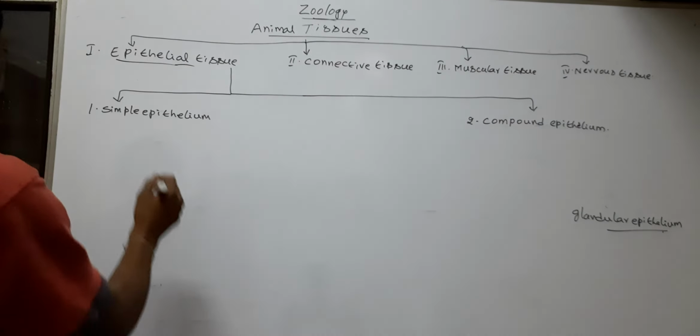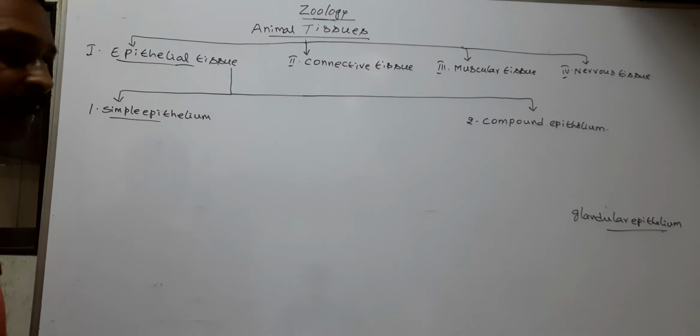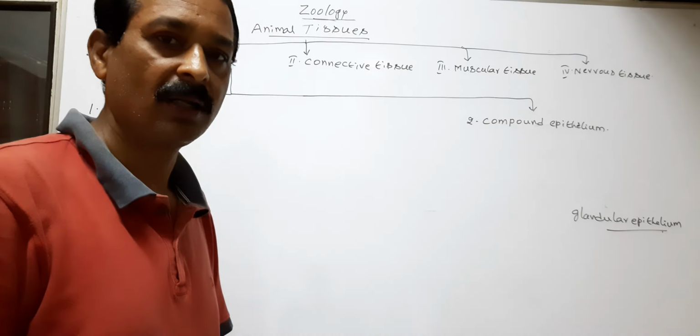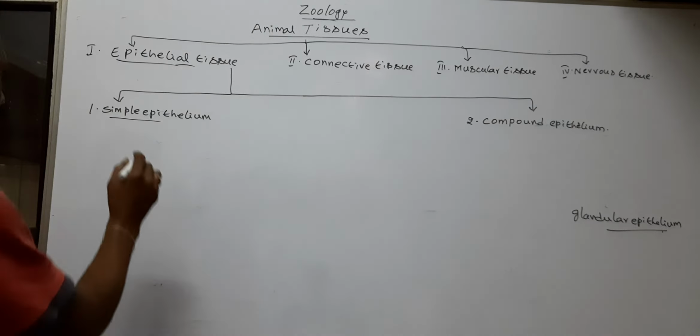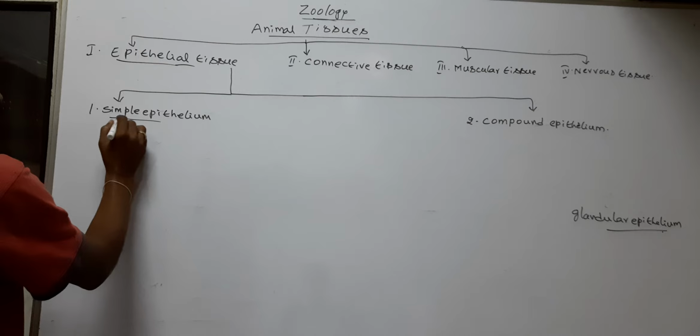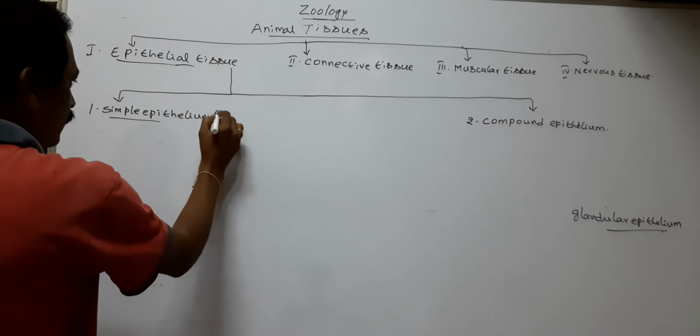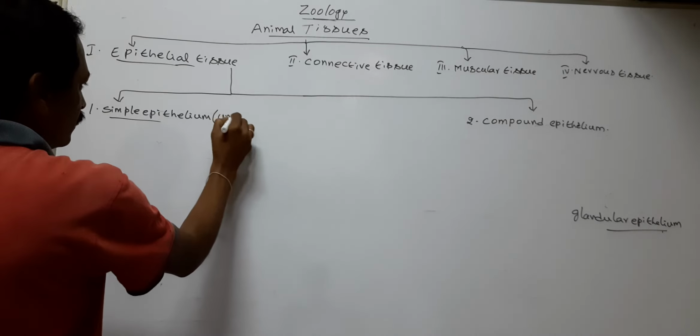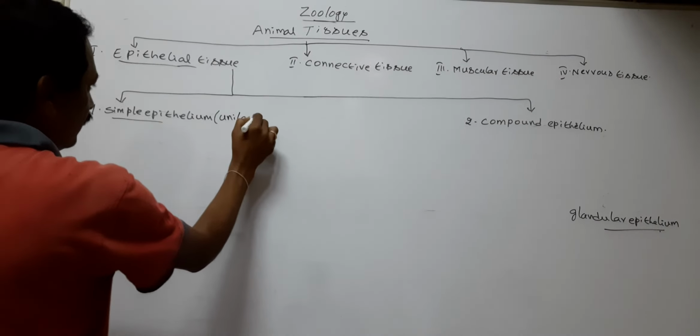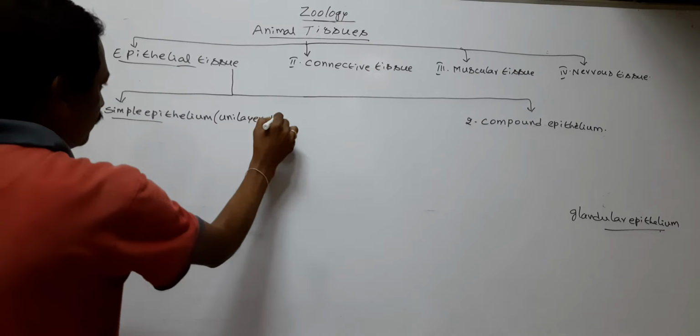First, we discuss the simple epithelium. The simple epithelium is called unilayered epithelium.